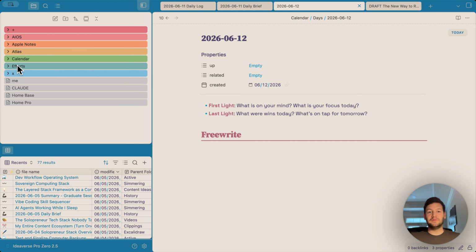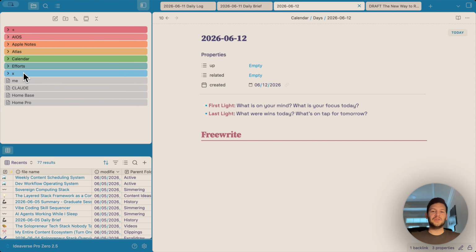These are time-sensitive notes, areas that I'm responsible for, long-term active projects, and finished works. The X down here is basically just for templates and support files. Now, if we jump back up to AIOS, this is another folder that I added, and this is the AI operating system, and this is something we'll be diving into a little bit deeper in the video.